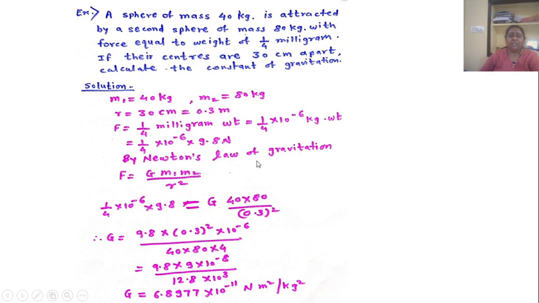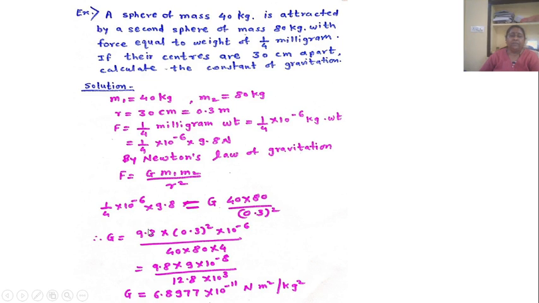So by Newton's law of gravitation, F equal to G m1 m2 upon r square. So putting the value of F here, 1 upon 4 into 10 raised to minus 6 into 9.8 equal to G into 40 into 80 upon 0.3 bracket square.